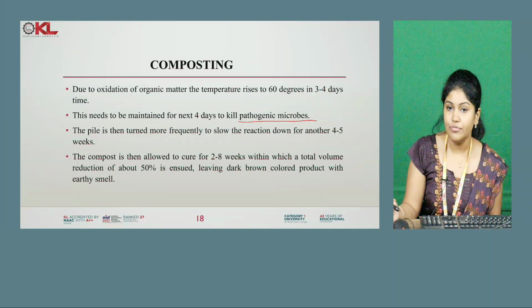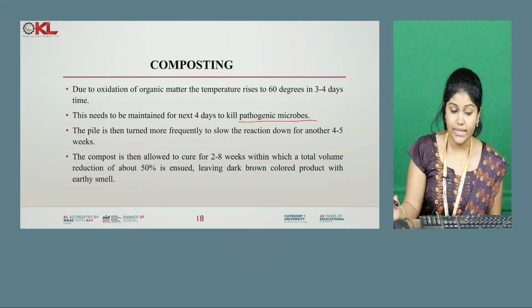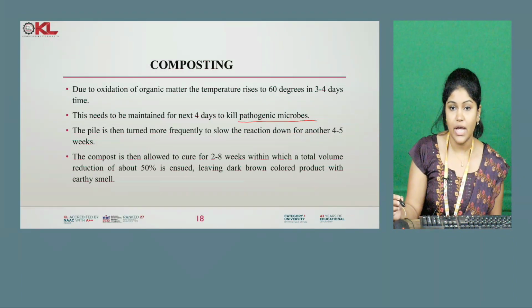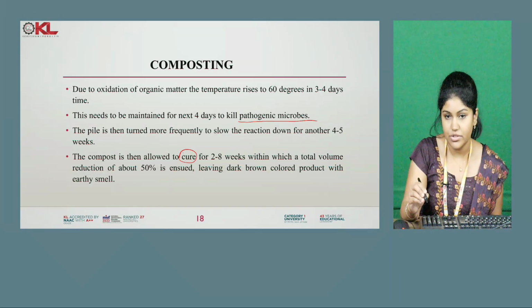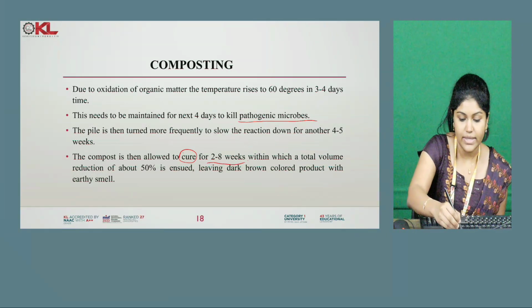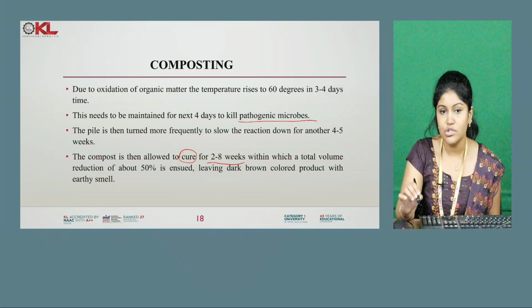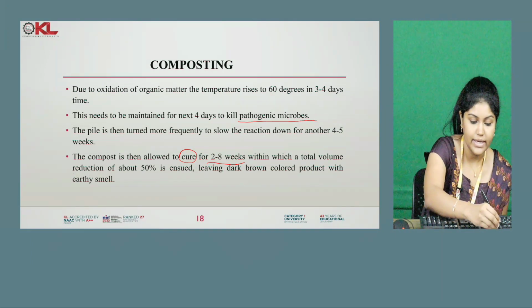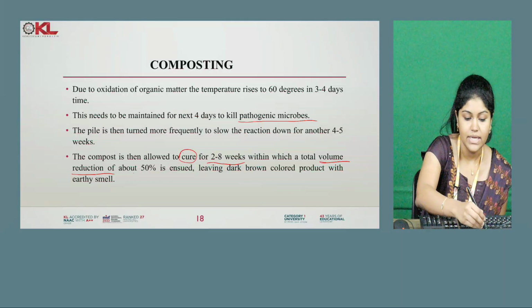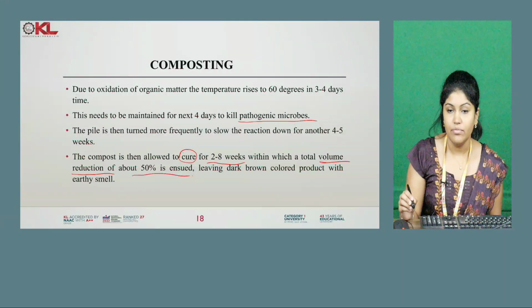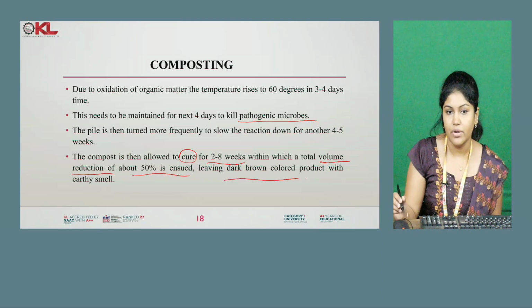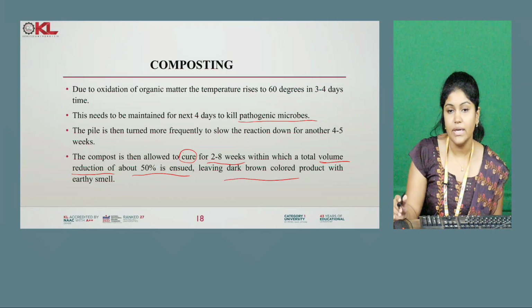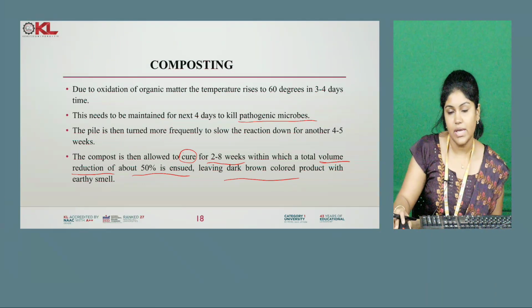Later on the pile is turned more frequently to slow down the reaction for another 4 to 5 weeks, and at the end of the composting process we will allow the material to cure, that is to gain its strength. We will allow the material to cure for 2 to 8 weeks. At that time it will gain its strength, and the total volume reduction of about 50% will occur. When we get the product it will be dark brown in color with an earthy smell. So this is what happens in the case of composting.